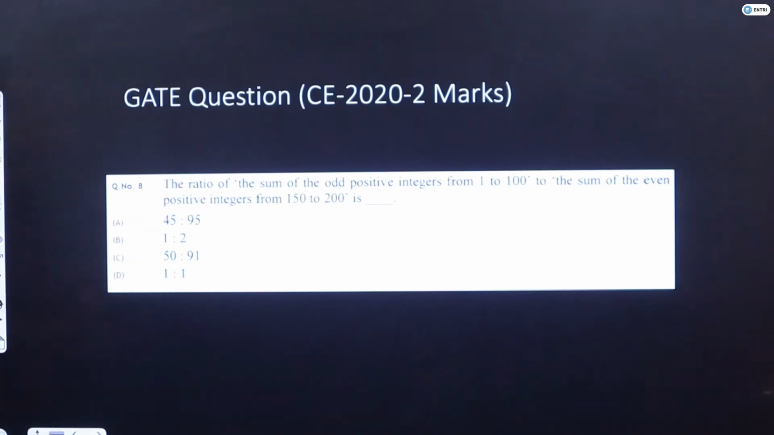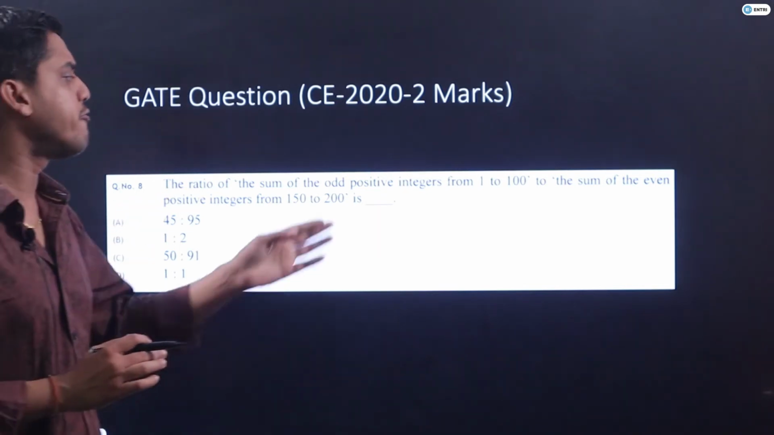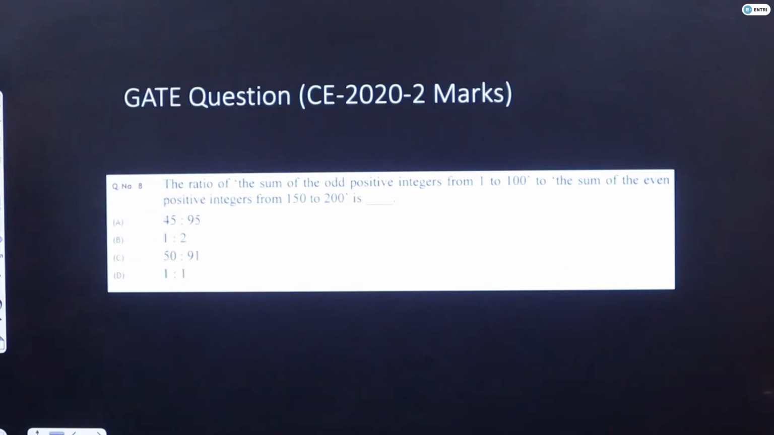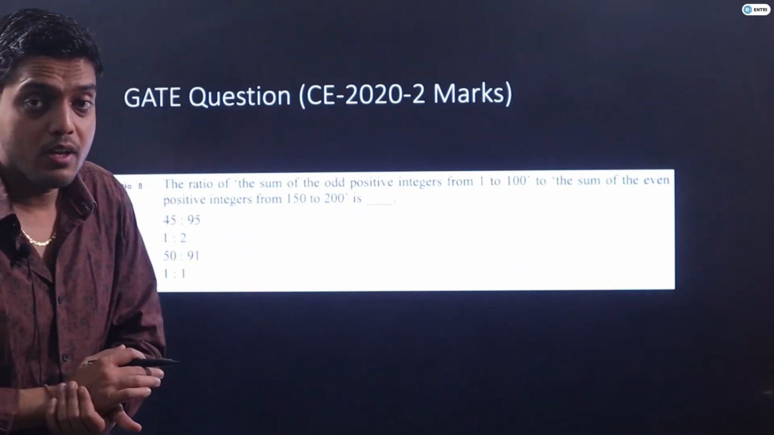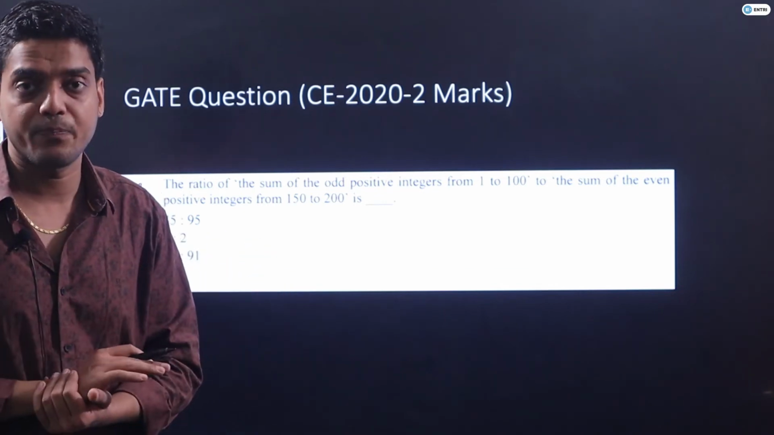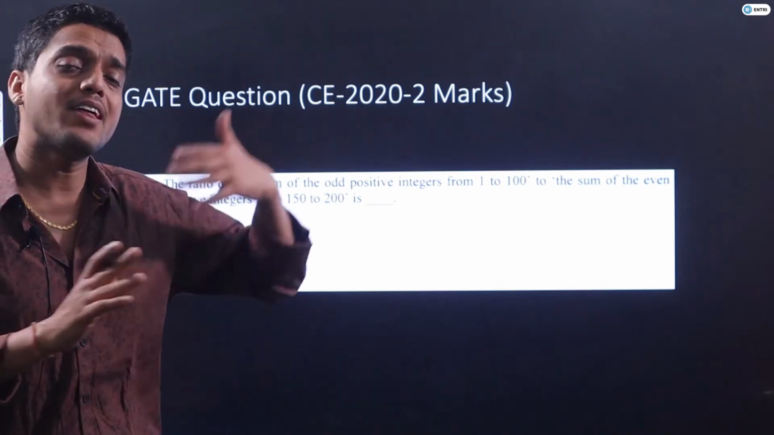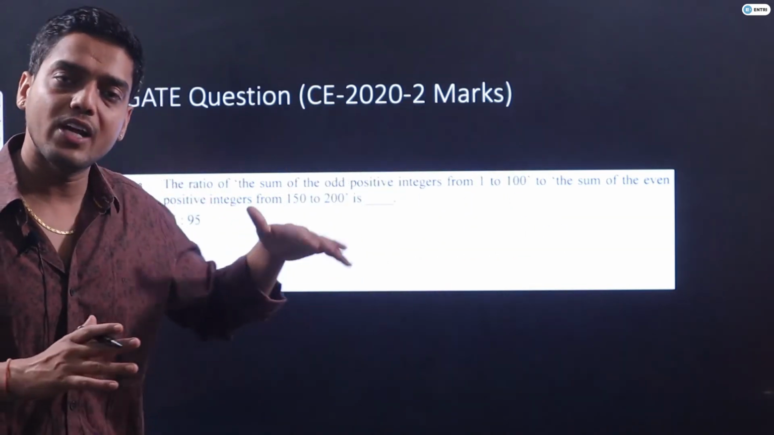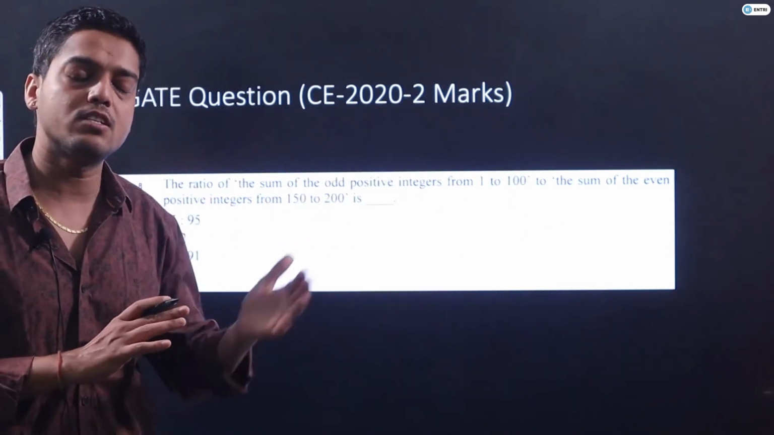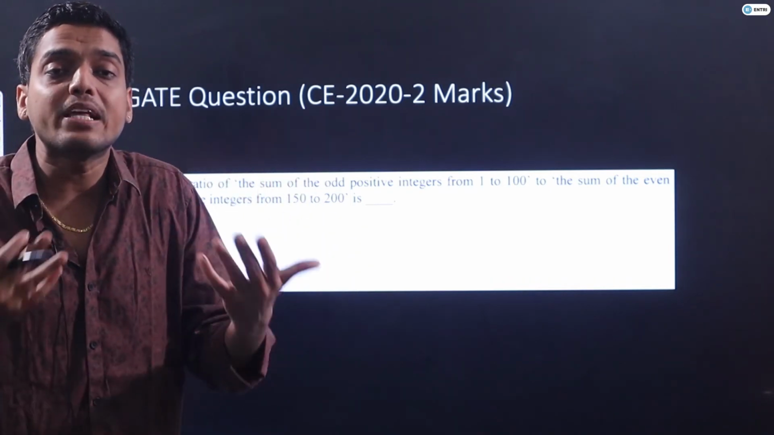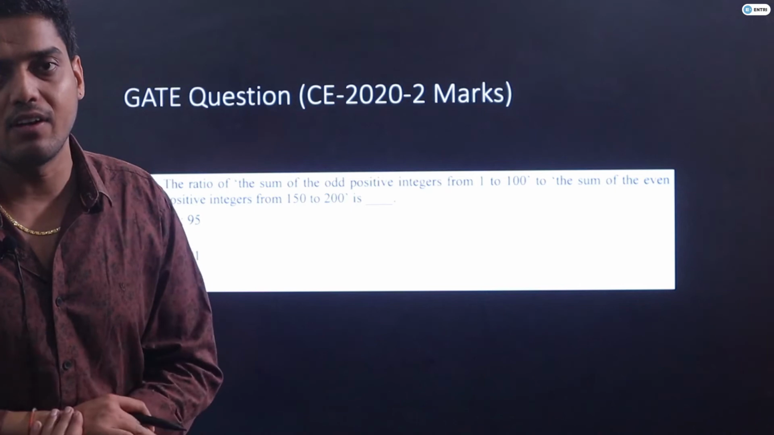The ratio of the sum of odd positive integers from 1 to 100 to the sum of the even positive integers from 150 to 200 is what? Guys, this is a very easy question. However, you can do this question by some other methods as well. But students, we are learning these concepts, so we are doing questions based on the application of the formulas that we have learned.